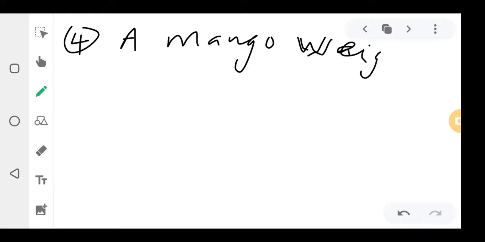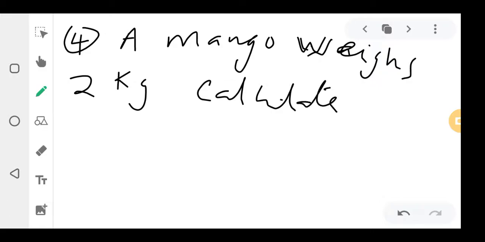They can say a mango weighs 2 kgs. Calculate its weight.